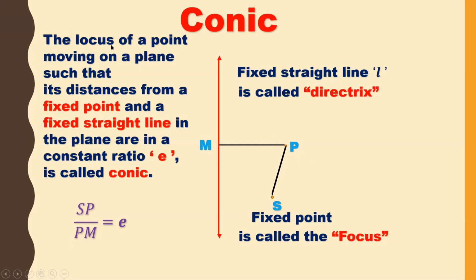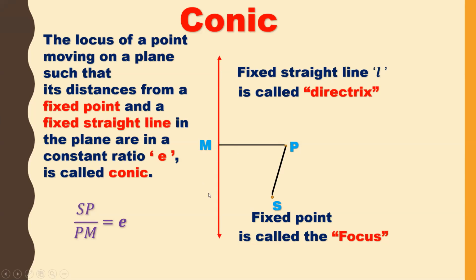The locus of a point P moving on a plane such that its distances from a fixed point, that means SP is the distance from the fixed point, and from a fixed straight line, PM is the distance between the fixed straight line and point P, are in a constant ratio E is called conic. That means SP by PM is equal to E is called conic. Where S is a focus and this L is a directrix.